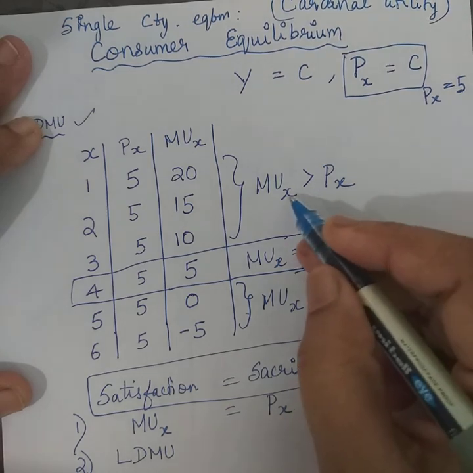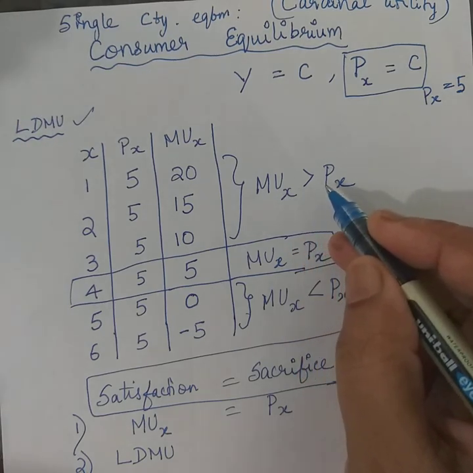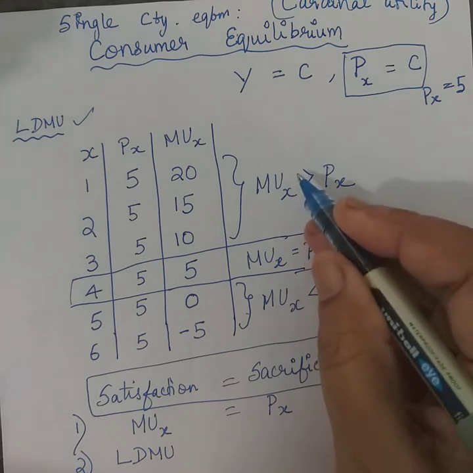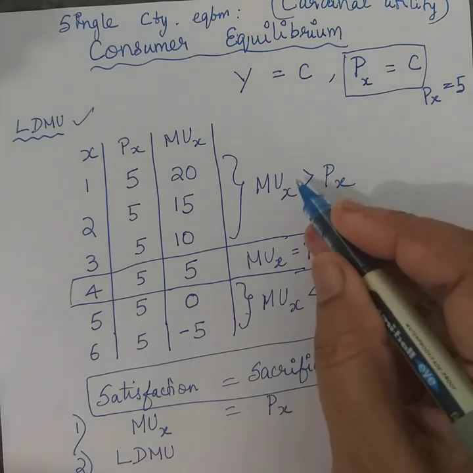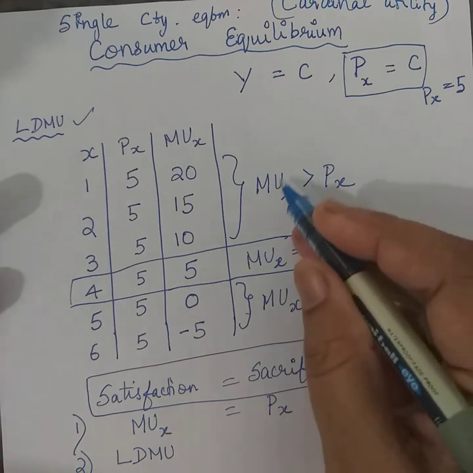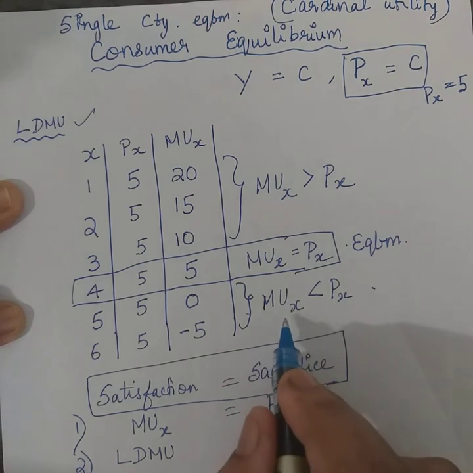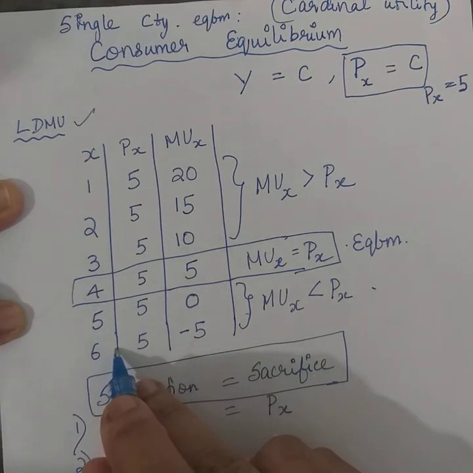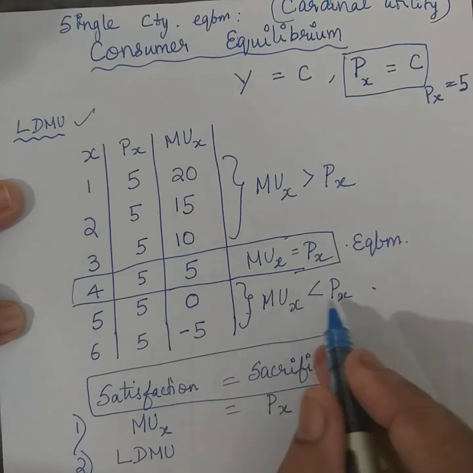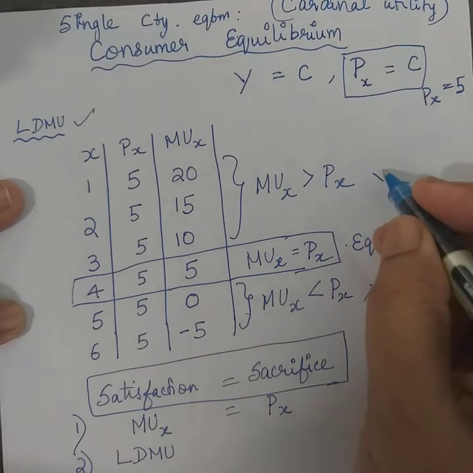So when marginal utility is more than the price, that would mean satisfaction derived is more than the price. So there is scope to continue to consume. Consumer does not stop consumption here. He continues to consume. And again, no rational consumer will move on to consume the 5th and the 6th unit, because the satisfaction is going to be much lower than that of the sacrifice. So he will not prefer this also. So this is not preferred, this is also not preferred.